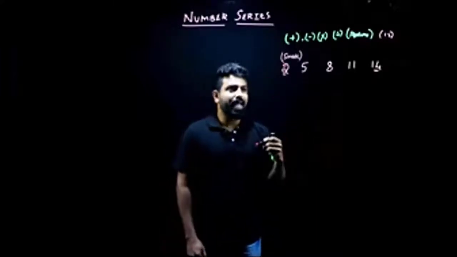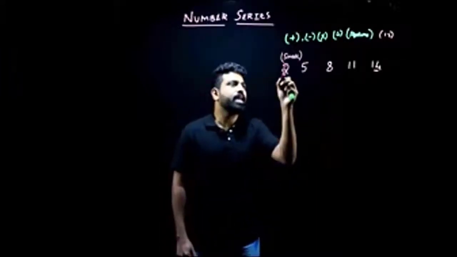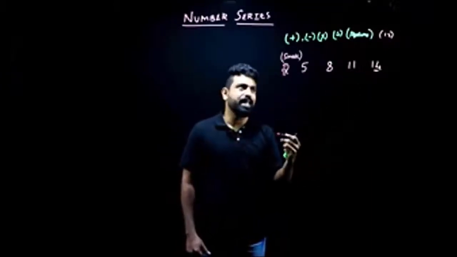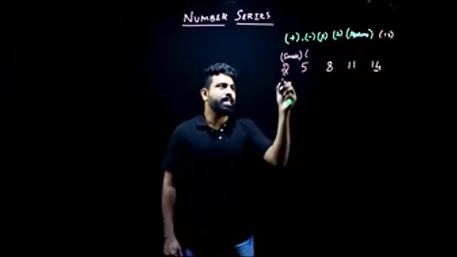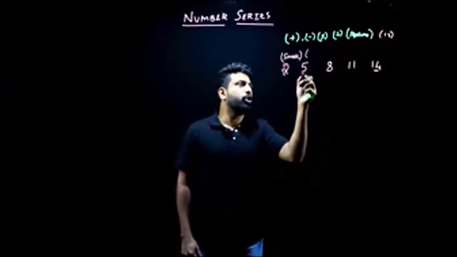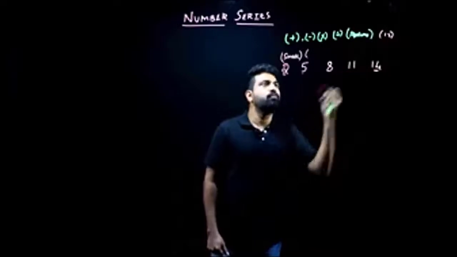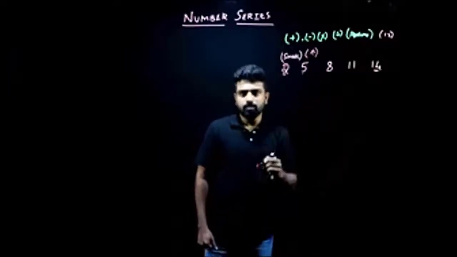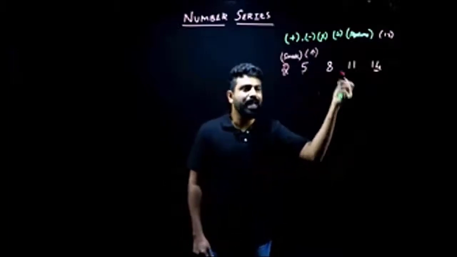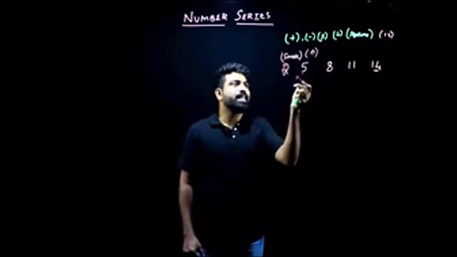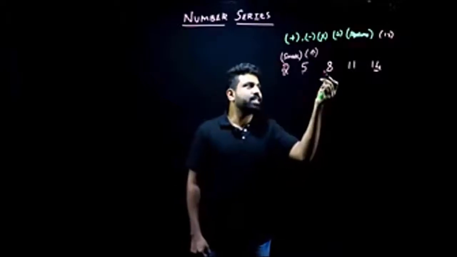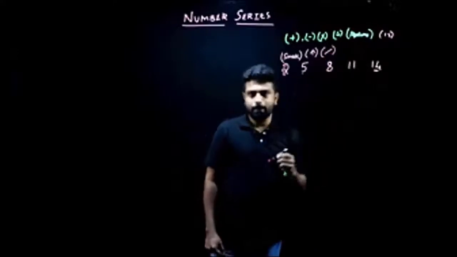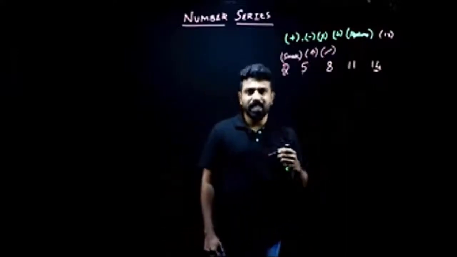So what will be my next step? Next, I'll check if the numbers are increasing or decreasing in the series. First term is 2. It goes on to become 5, then 8, 11, and 14. The terms here are increasing. Is it increasing gradually or drastically? There's a small increment, so the terms are increasing gradually. So I've written all these three things down.